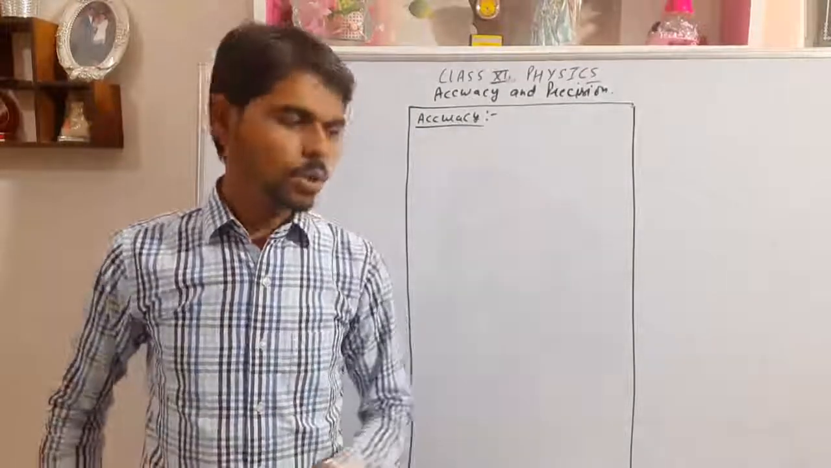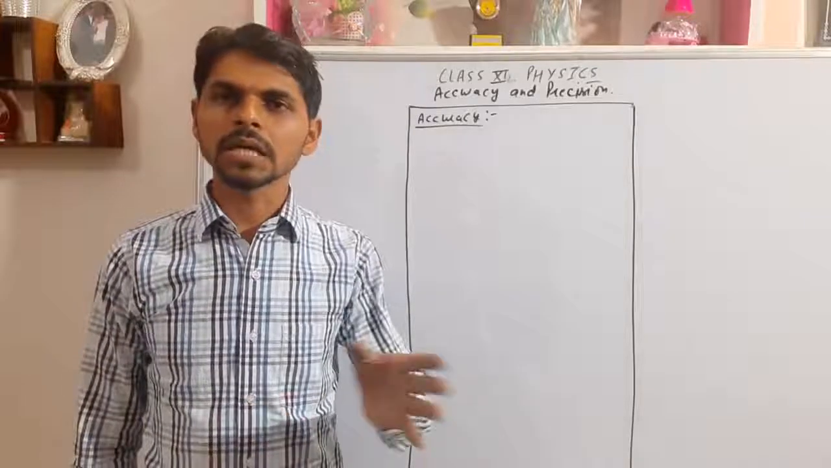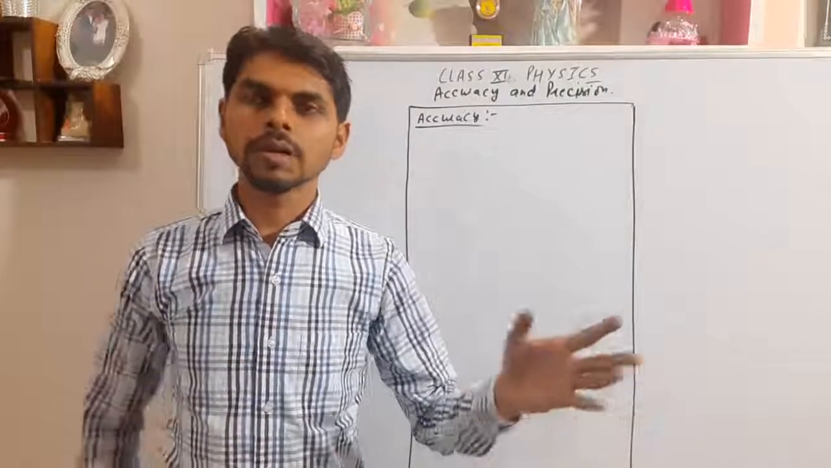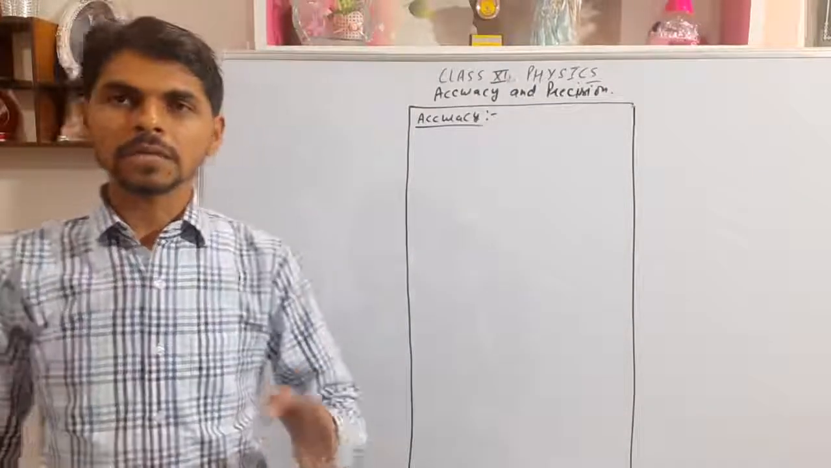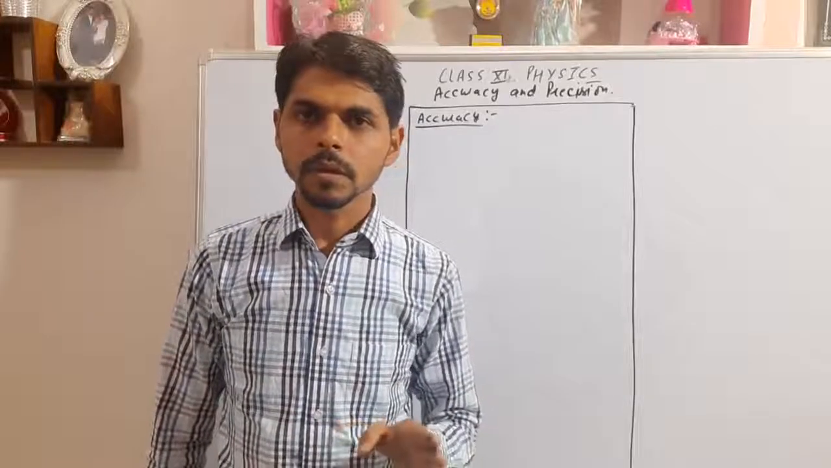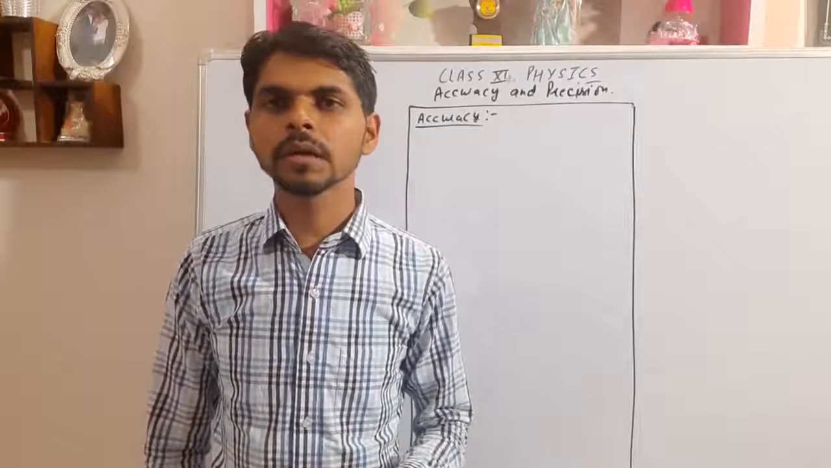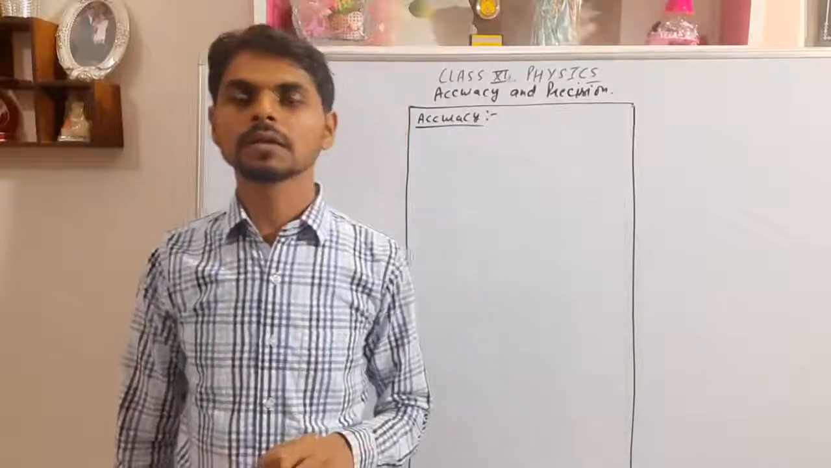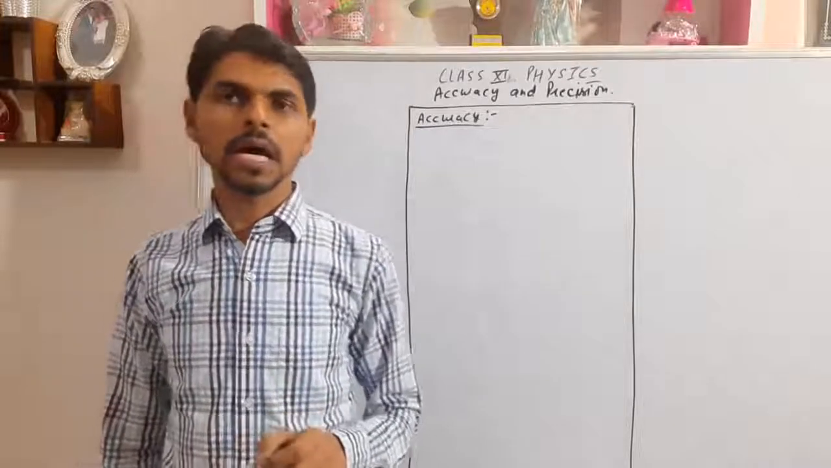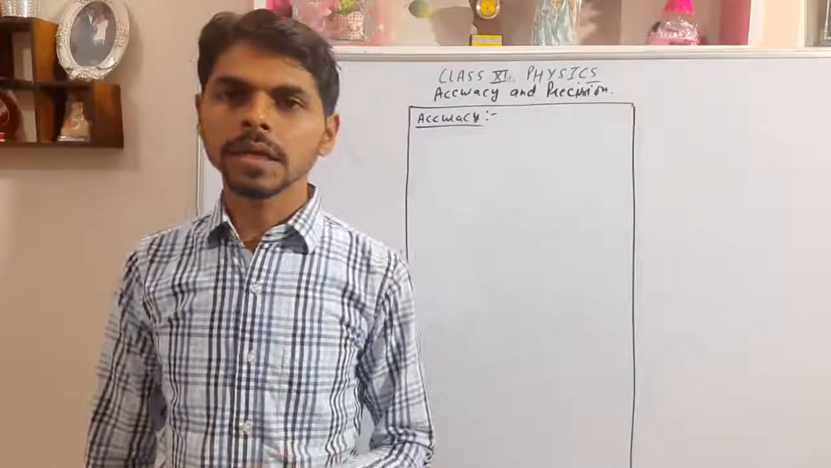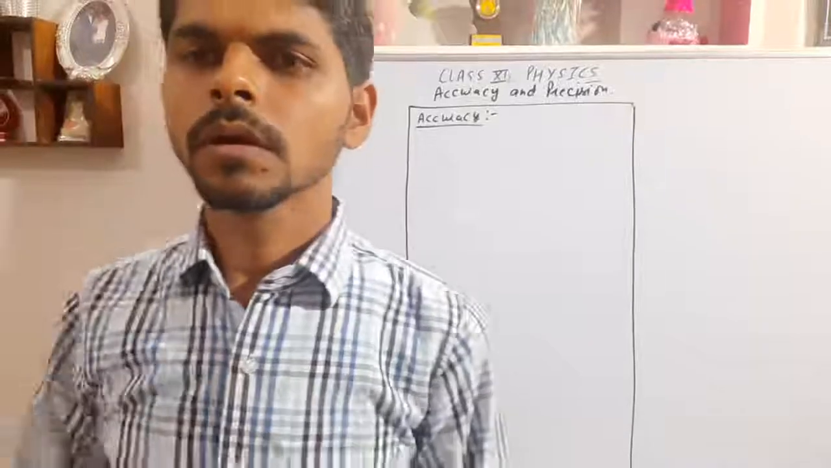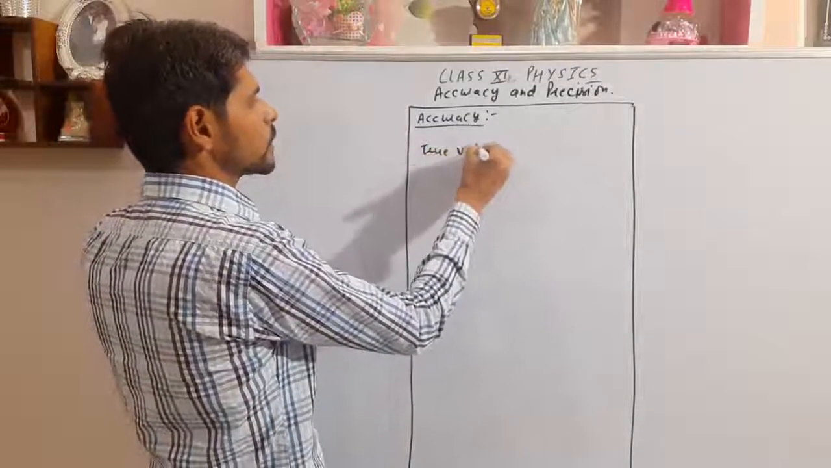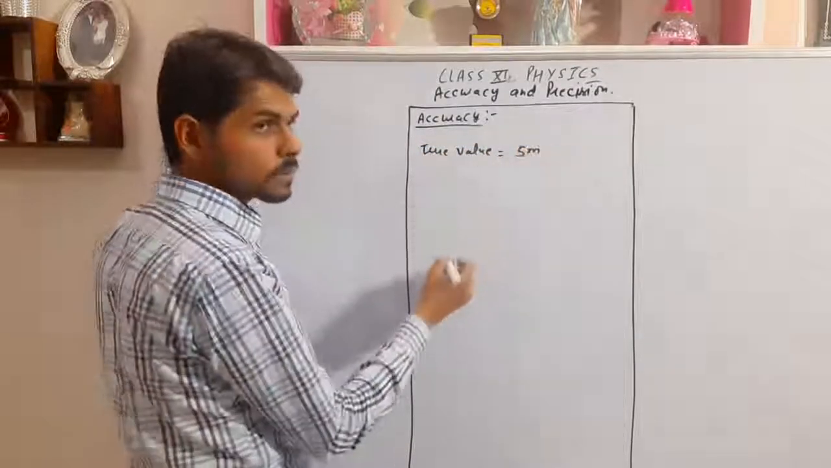Okay, it means you are given a question with an answer. You don't have the solution, you have the answer. Okay, you have to measure the length of a table, which is 5 meter. One of the students from the class measured the table as 4.98 meter. What is the true value? The true value of the length of the table is 5 meter.